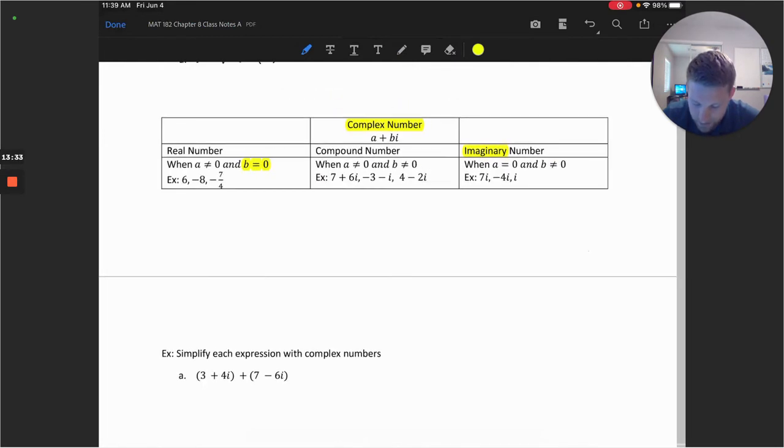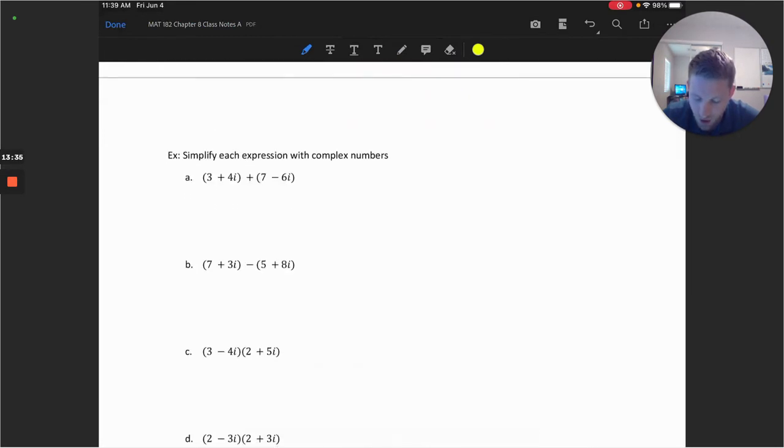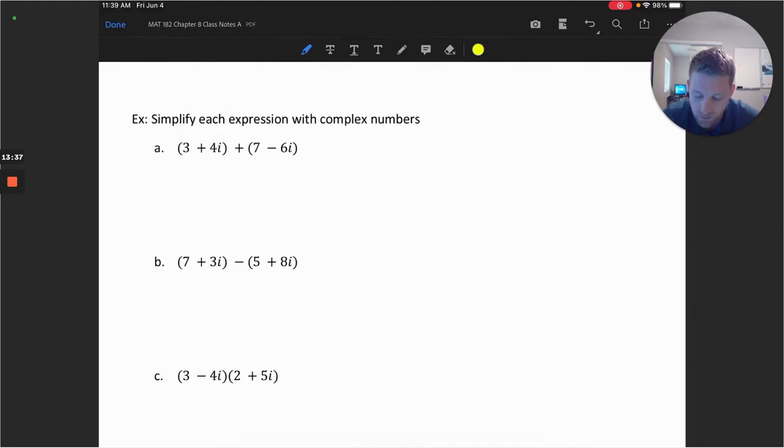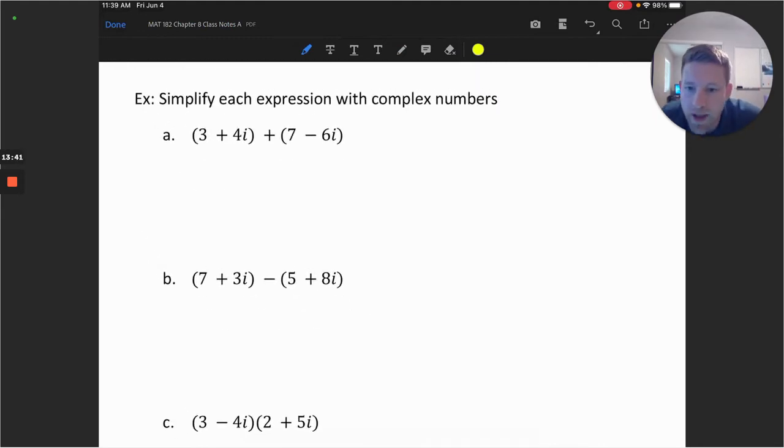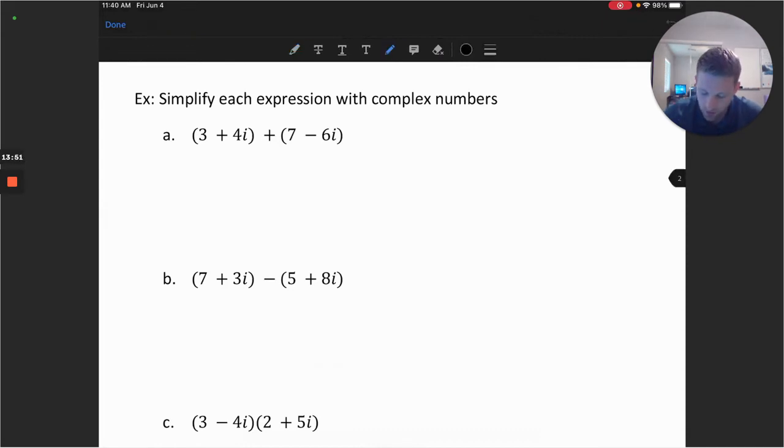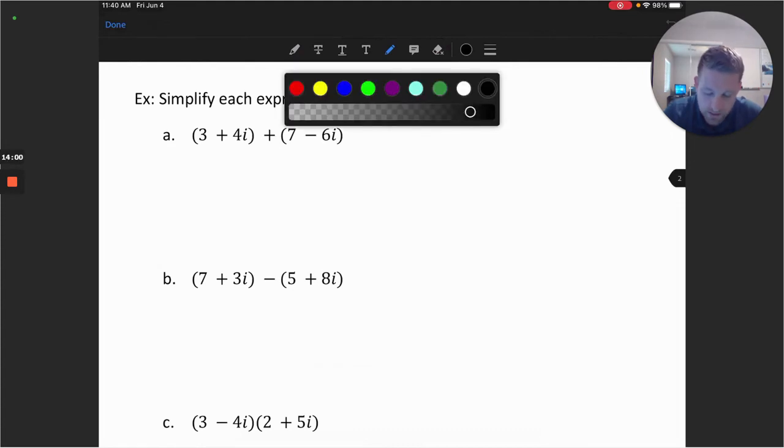All right, so the next thing we'll do is work with some operations with complex numbers. A lot of these are working with complex numbers, more specifically numbers that have a real and an imaginary portion. So let's take a look at addition and subtraction. We'll also look at multiplication and division. First, we're going to take a look at addition.